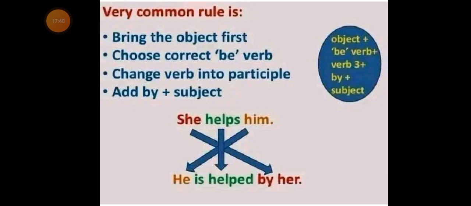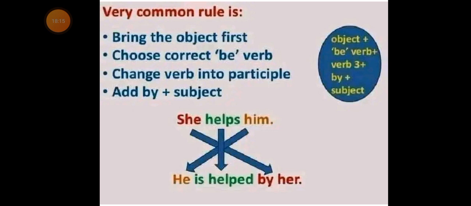Second, choose the correct verb be. Third, change the verb into the past participle.